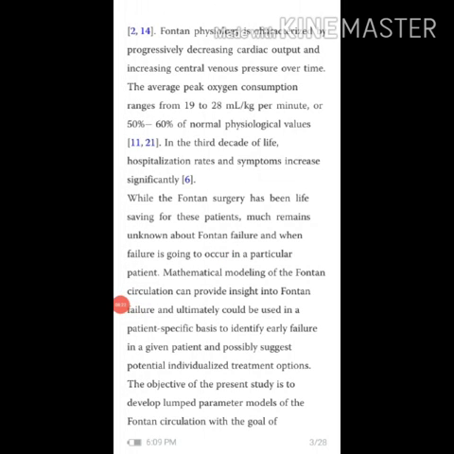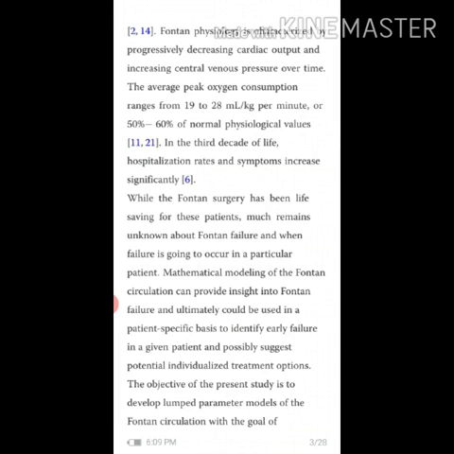Fontan circulation is characterized by progressively decreasing cardiac output and increasing central venous pressure over time. The average peak oxygen consumption ranges from 19 to 28 ml per kg per minute, or 50% to 60% of normal values. In the third decade of life, hospitalization rates and symptoms increase significantly.